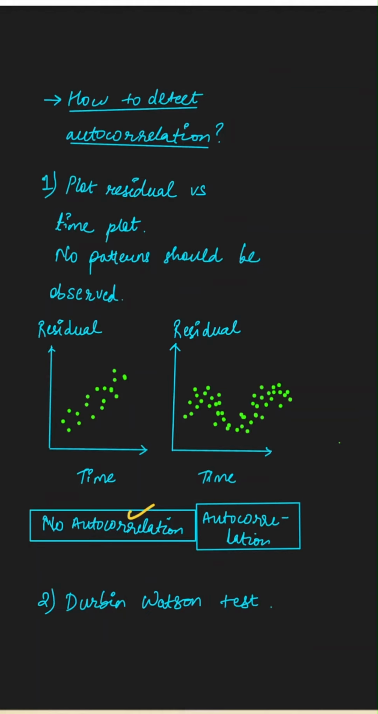There are two ways to detect autocorrelation. First one is to plot a residual versus time plot. If there are no patterns observed, like in the left side one, then we say that we have no autocorrelation. And if there are patterns observed in this plot of residual versus time, then we say that data has autocorrelation. Second way to find out if data has autocorrelation or not is using a Durbin-Watson test.